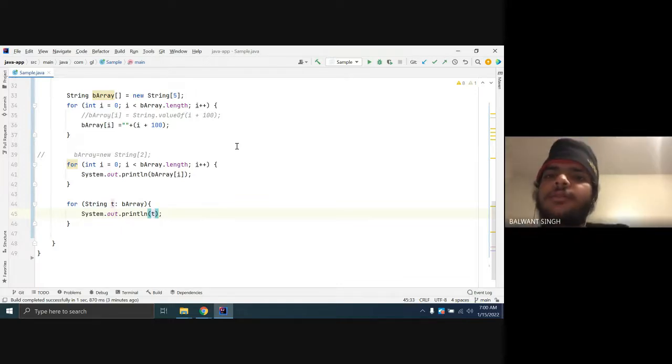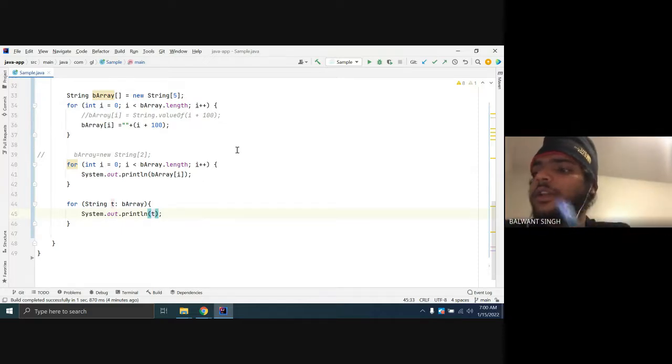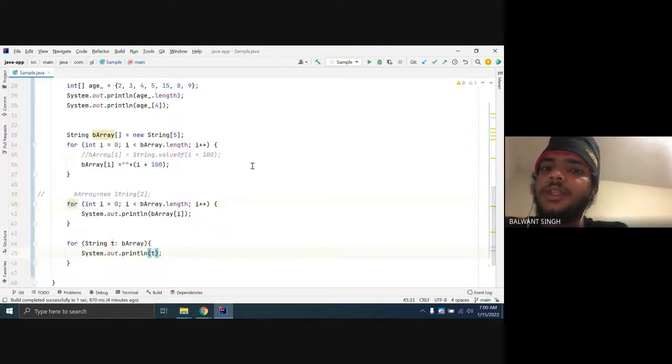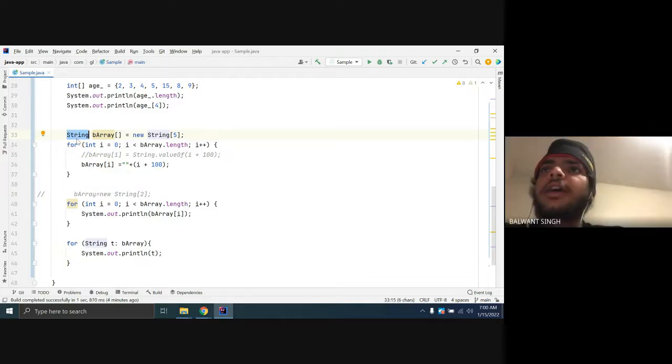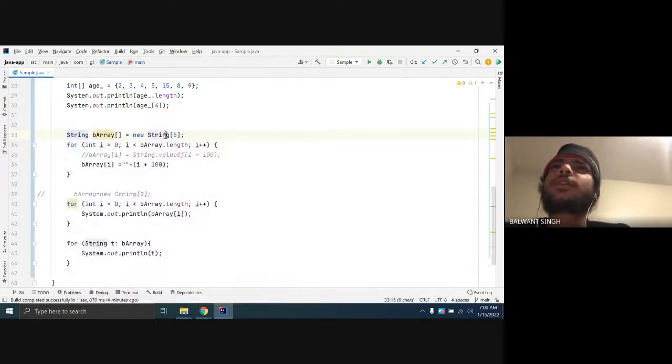While doing this, one thing came to my mind. We did the array of objects, so I have a problem with objects, meaning how to create an array of objects. This is an array of objects. String is like that, an object.